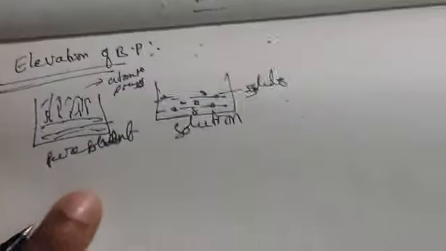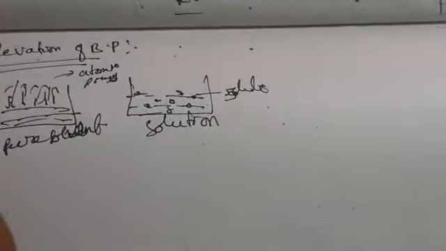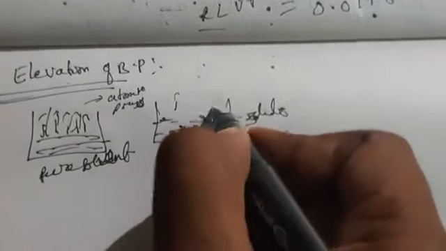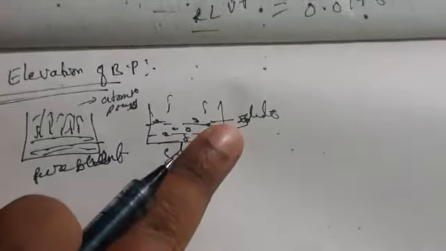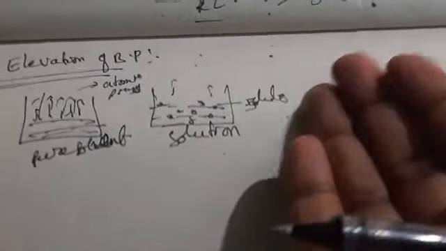Okay, so pure solvent. Coming to the solution, in the solute, what happens? The solute molecules are trapping the solvent molecules. Because of this, the vapor molecules can't go up faster, meaning they can't escape from the solvent. So then what do we have to do, how do we have to increase the vapor pressure of the solution?